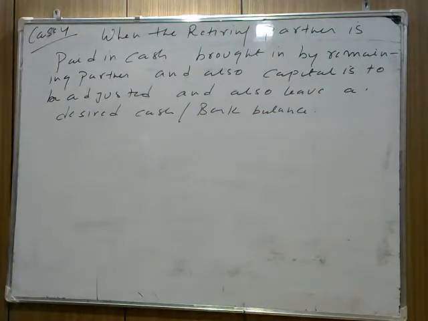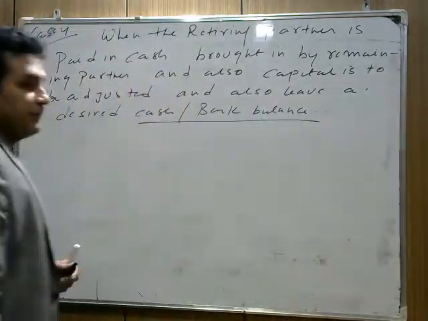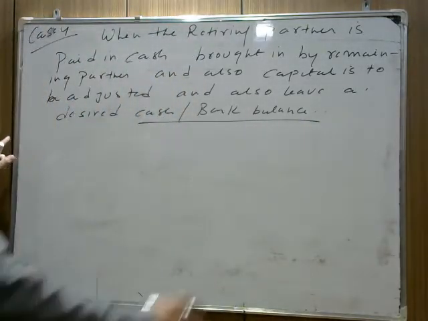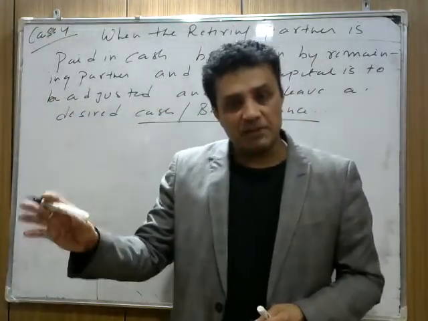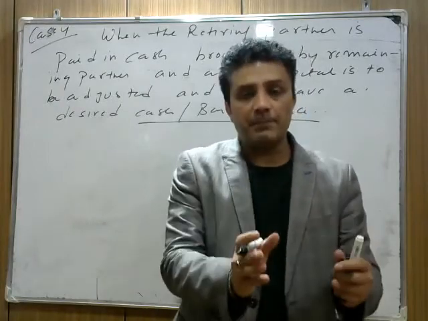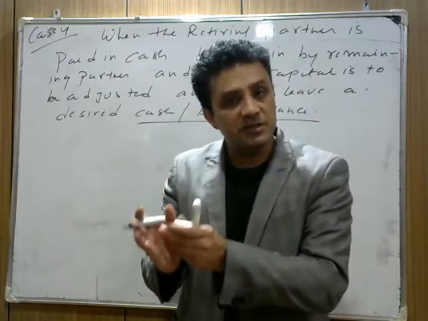इससे पहले हम तीन केस कर चुके हैं regarding adjustment of continuing partner in case of retirement. So here is when the retiring partner is paid in cash brought in by remaining partners, and also capital is to be adjusted and also leave a desired cash and bank balance. Now this line will be clear when we solve the question. But the meaning is we have to pay the retiring partner in cash, और कैश पे करने के बाद फर्म के पास कुछ कैश या बैंक बैलेंस बचना चाहिए, which is mentioned in the question.